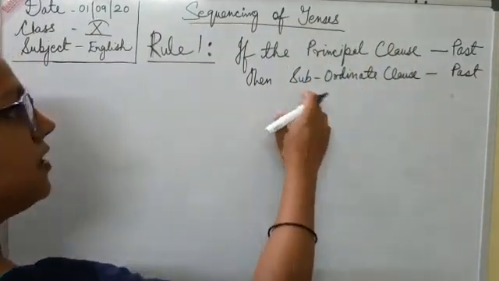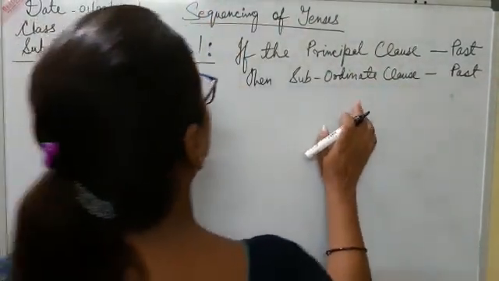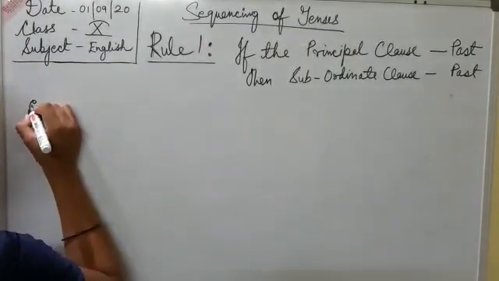So this follows the main rule, but there are 2 exceptions to this rule.